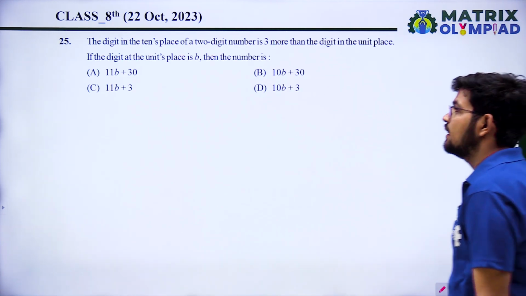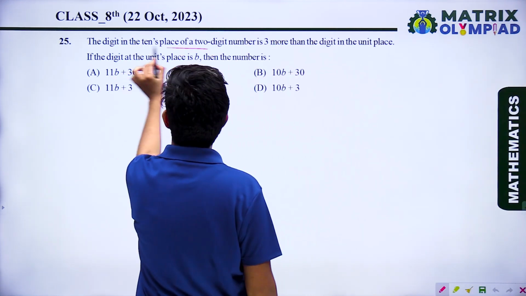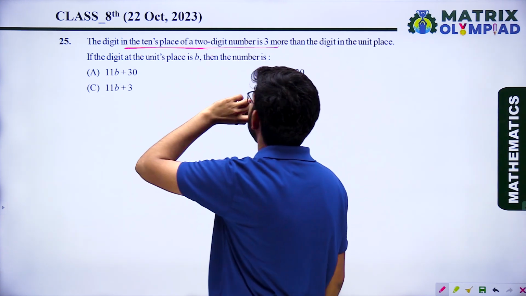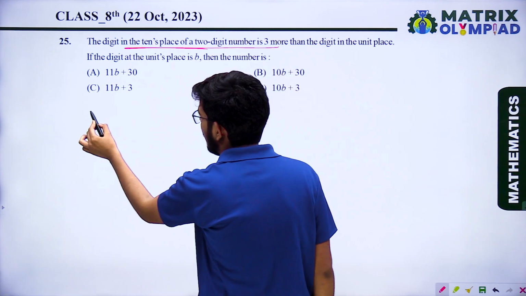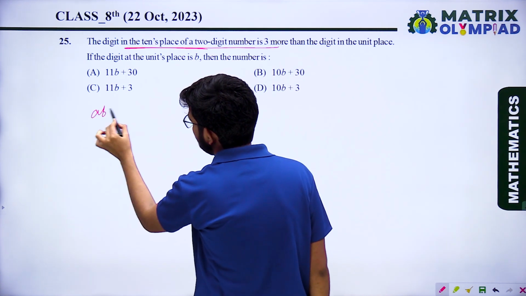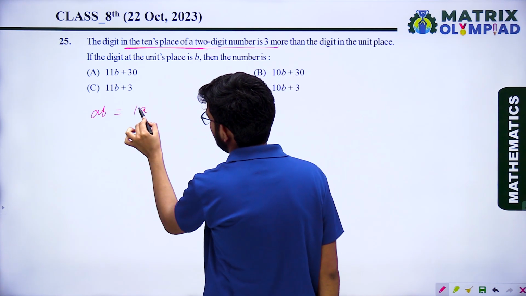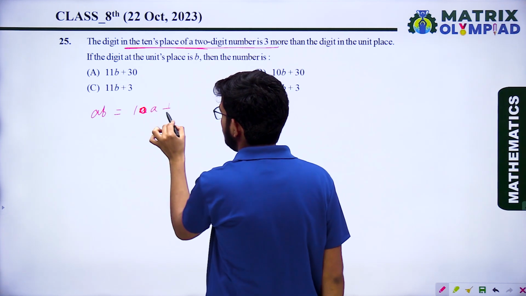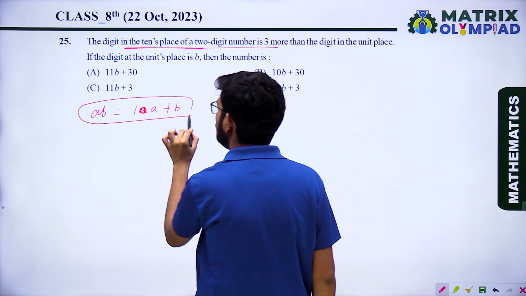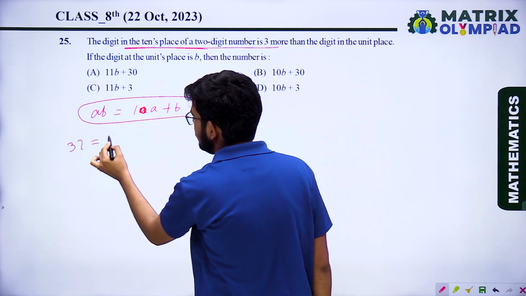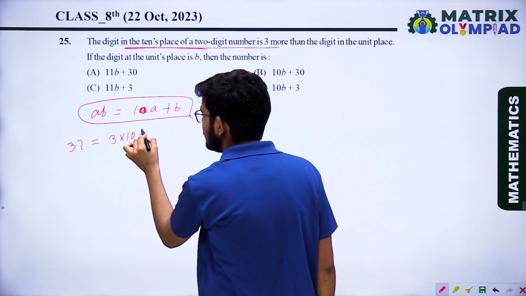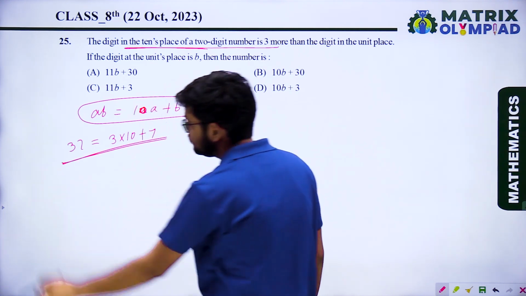Next question. The digit in the tens place of a 2-digit number is 3. There is a 2-digit number. So how a 2-digit number is written is 10A plus B in general. Yes or no? You know 37 can be written as 3 into 10 plus 7. Just like that only.